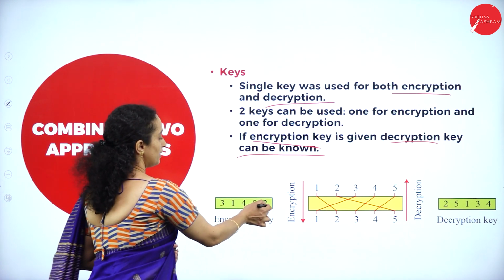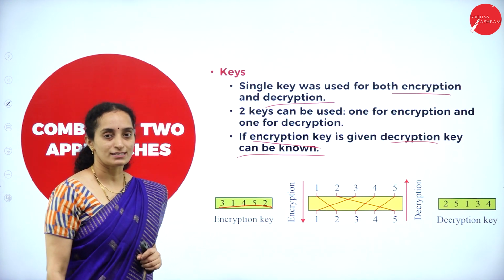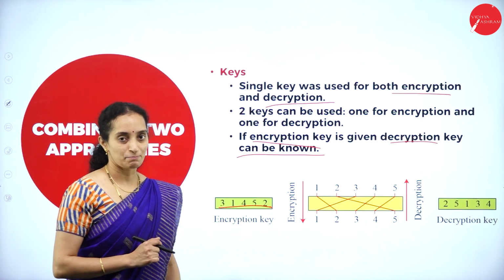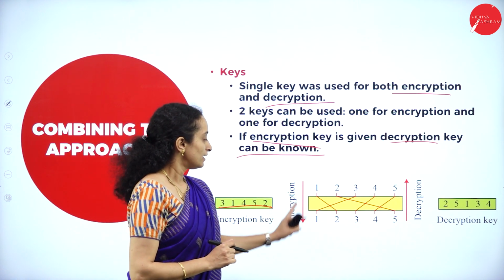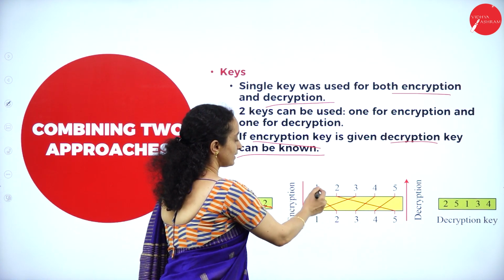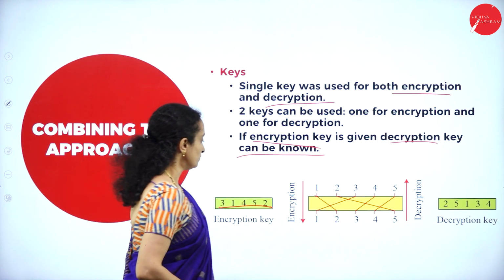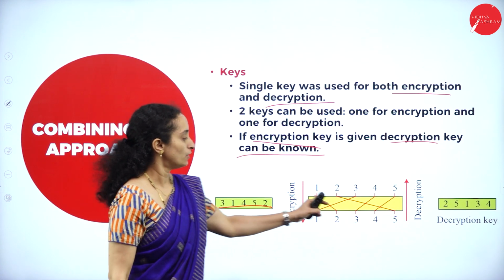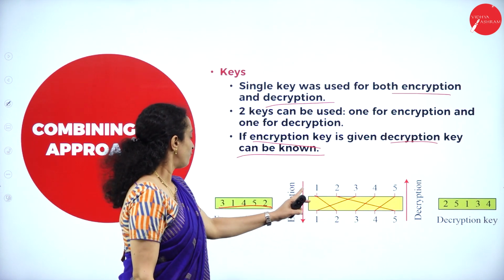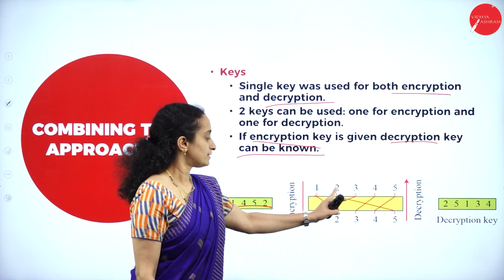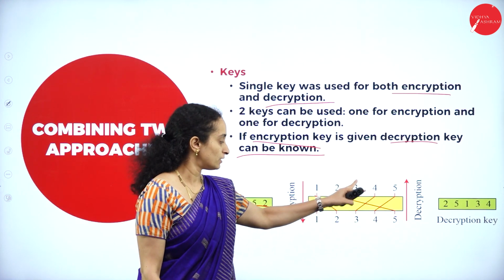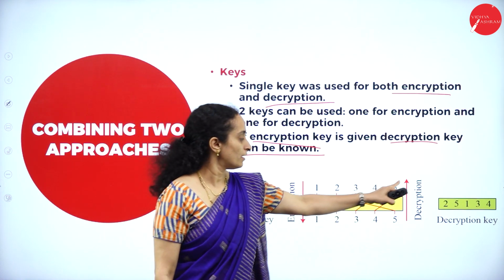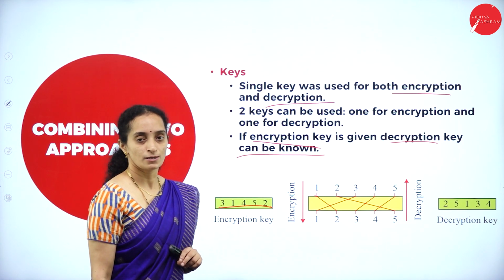Here we have the key. What is that? 31452 from the previous example we have taken, isn't it? Encryption will be like this. 1 will be 2. 2 will become 5. Fifth position. 2 will come to fifth position. First will come to second position. Second will be fifth position. Third will be in the first position. Fourth will be in the third position. Fifth will be in the fourth position.